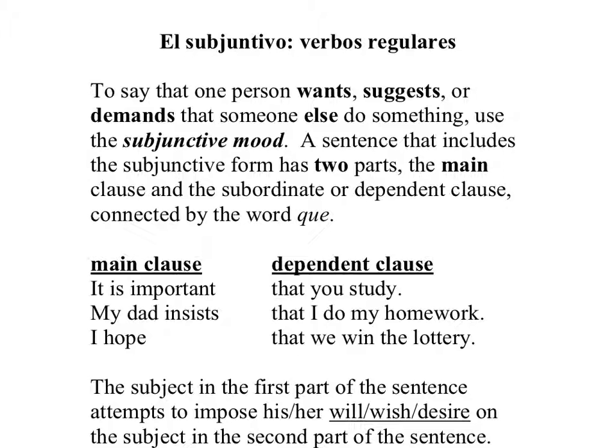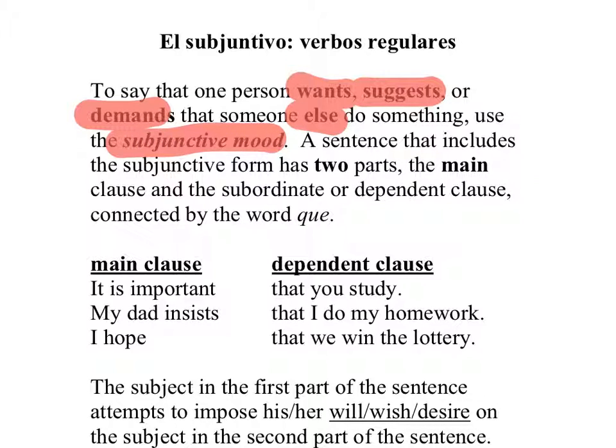Hoy vamos a hablar del subjuntivo, the subjunctive. To say that one person wants, suggests, or demands that someone else do something, use the subjunctive mood. A sentence that includes the subjunctive form has two parts, the main clause and the subordinate or dependent clause connected by the word que. Let's look at an example in English.